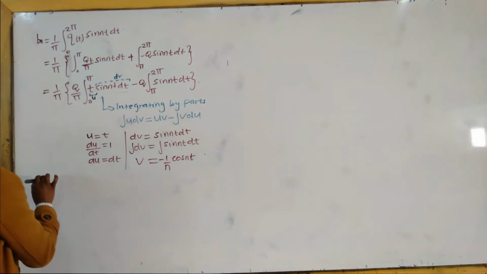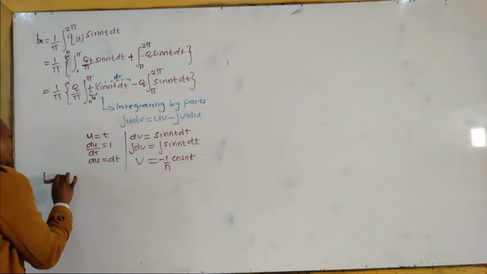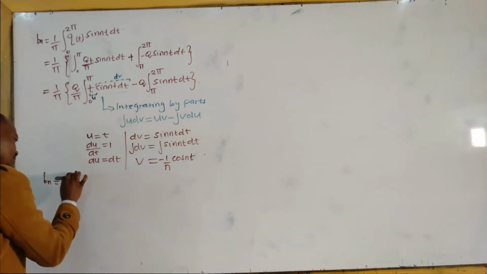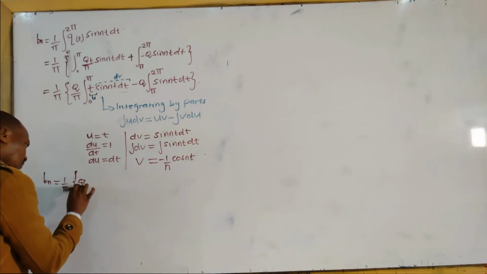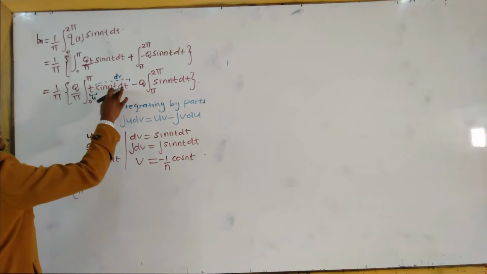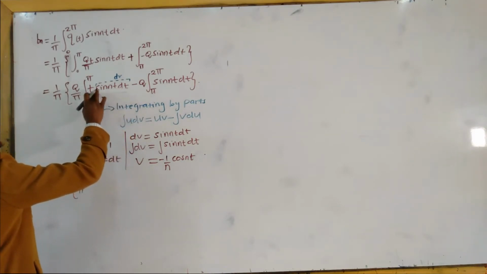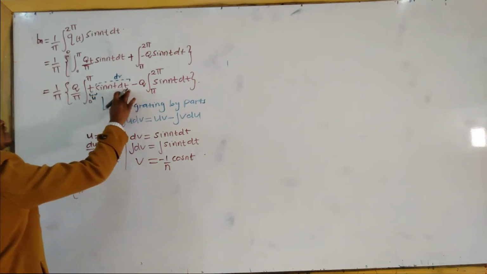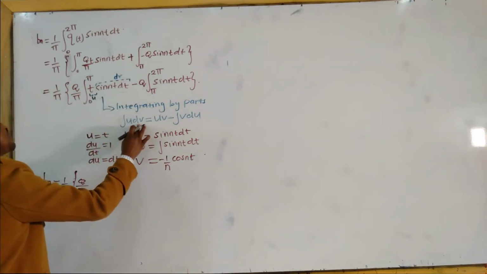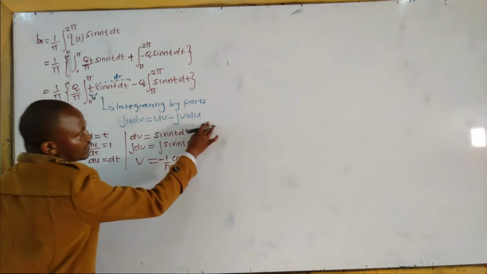Bn is equal to 1 over pi. We have a bracket there, q over pi, on integration of t sine nt dt, which is integral of u dv. Integral of u dv should give us uv minus integral of v du.